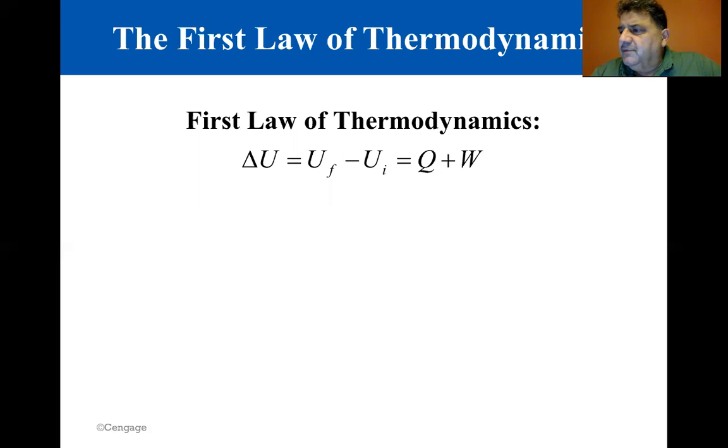Other processes for transferring energy into a system are possible, for example, a chemical reaction or an electrical discharge. Any energy Q exchange between the system and the environment, and any work done through the expansion or compression of the system results in a change in the internal energy delta U of the system.